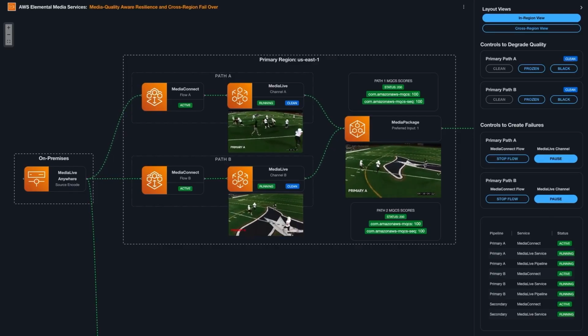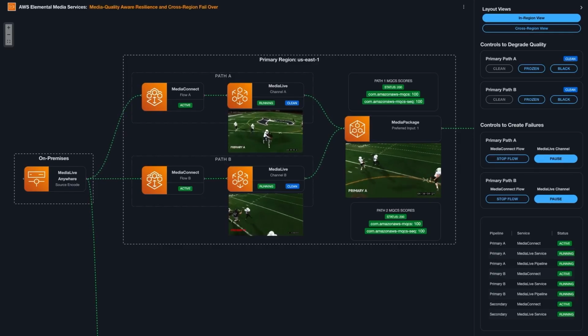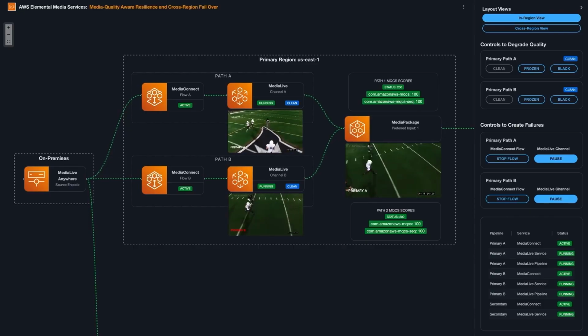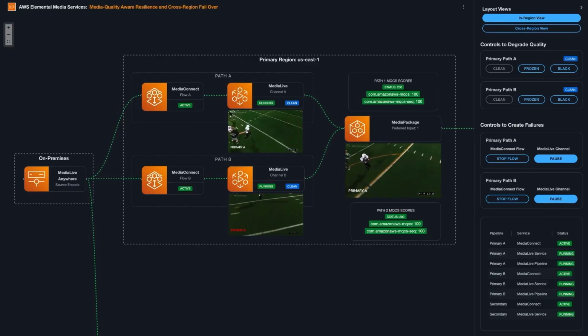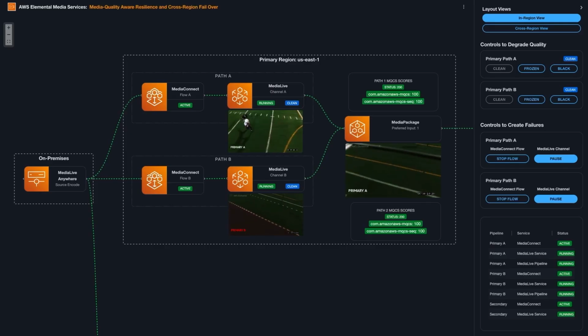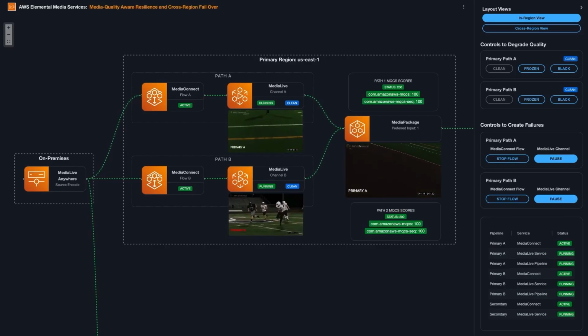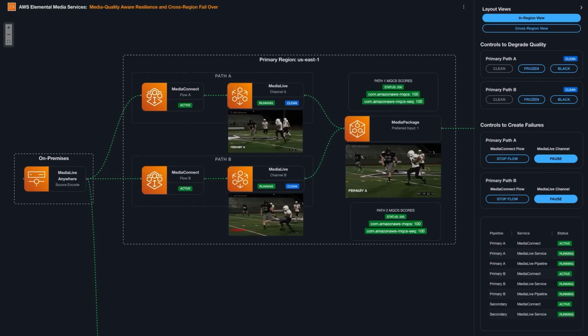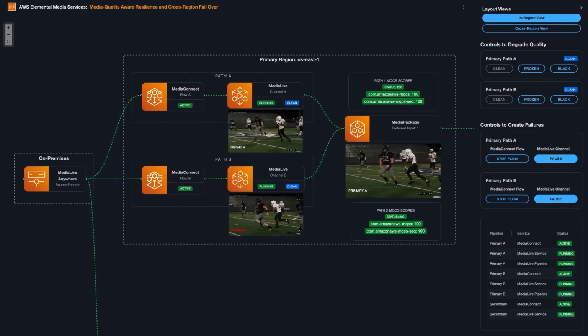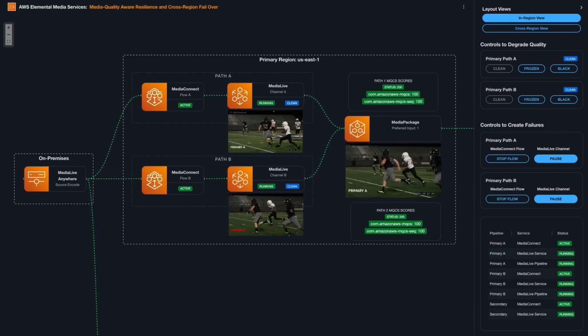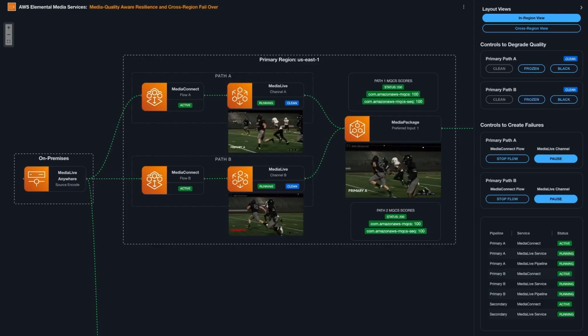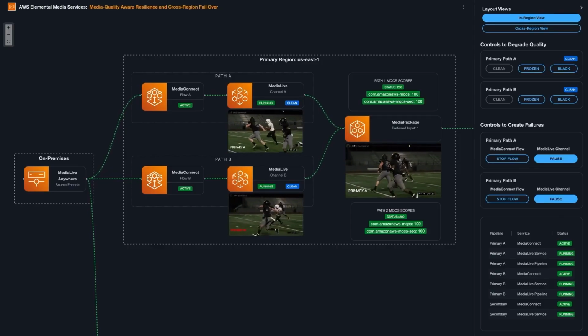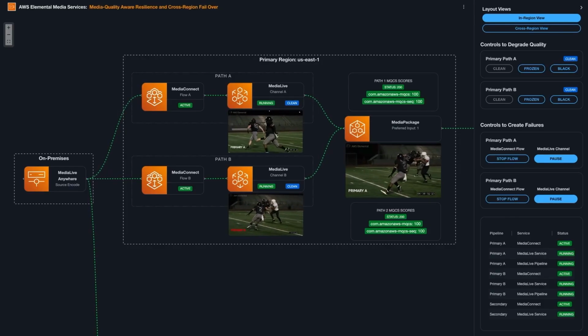Media package allows you to configure a preferred input if you wish. This is an optional configuration. I have set this with a preference for input 1. What that means is it will deliver content from its first input, in this case our encode path A, unless encode path B has a higher video quality MQCS quality score.